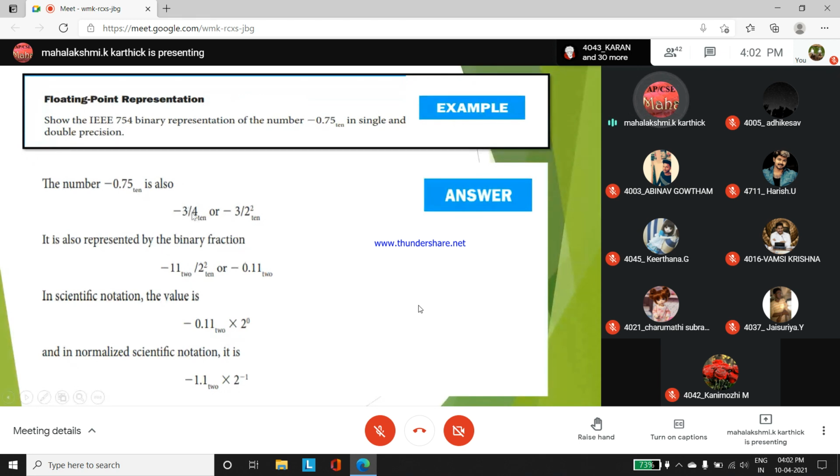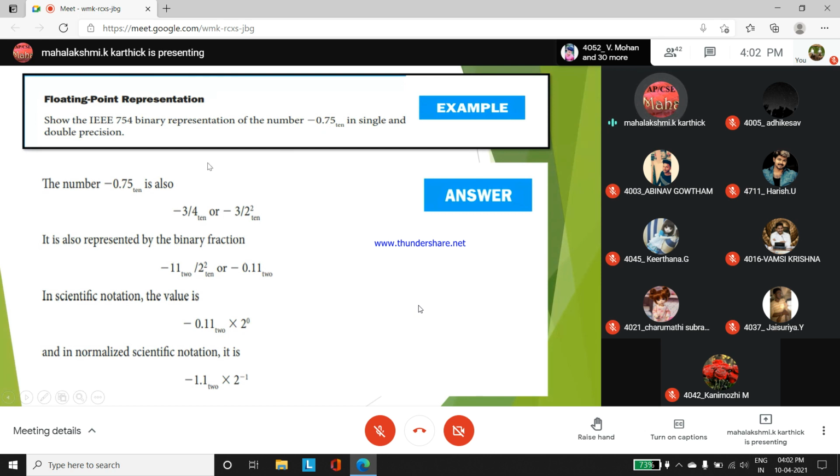Now you have to represent this 3 in a binary form. This is not 11, it is 1 1. Try to understand. What is the binary representation of 3? 1 2 4 8, 2 plus 1 is 3, right? So the binary representation is base 2 divided by 2 to the power 2. Any doubt in this part?